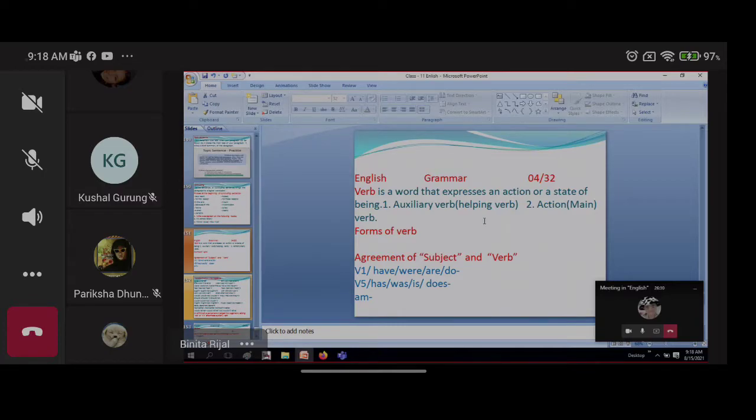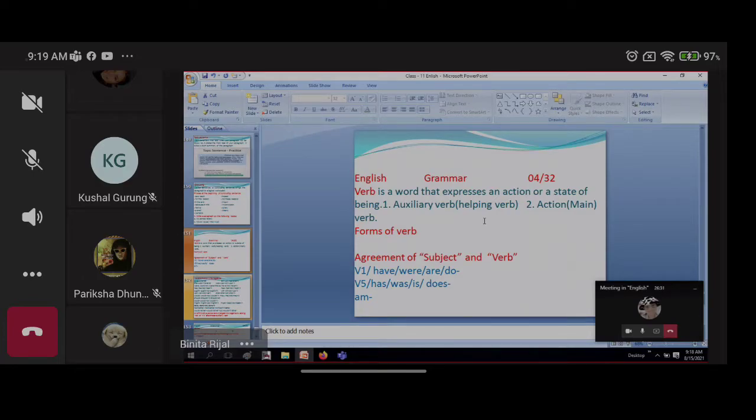Change the sentence according to the tense given in the bracket. Like this, or change sentences into negative or affirmative. These are very important. So at first, let's go for the different forms of the verb. What are the different forms of the verbs? At first we'll go for that one.